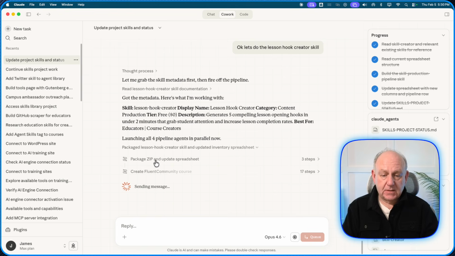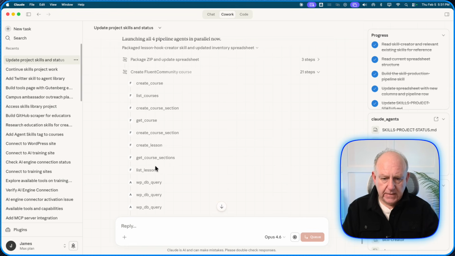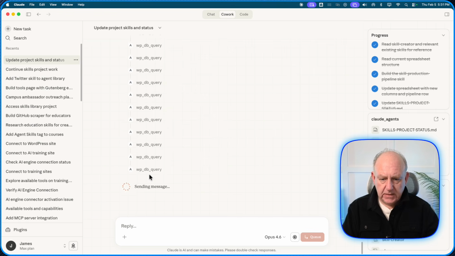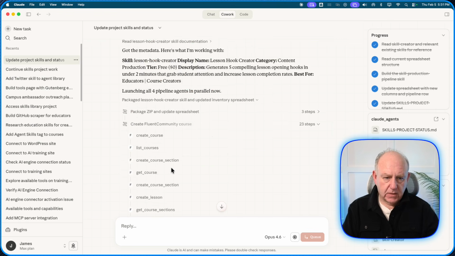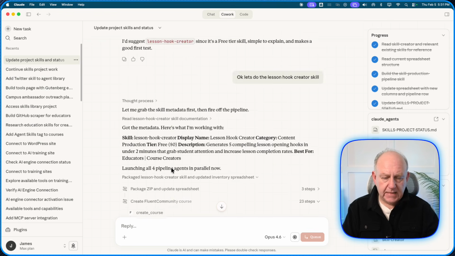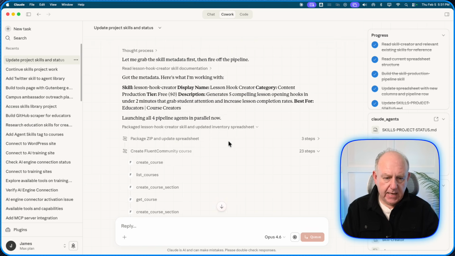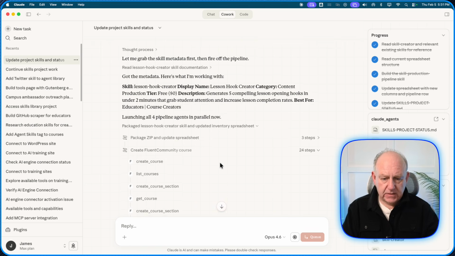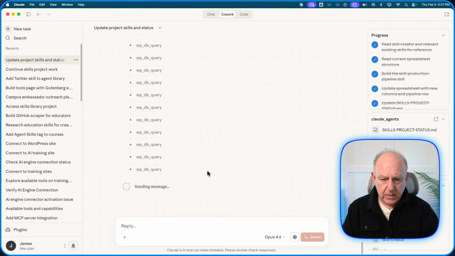But the employee that was creating the zip file, the download, and updating the spreadsheet that runs the page where I have my library, that one's finished. And we'll see it's trying some different ones to see if it can make it work. So let me just wait a second here, see if that comes up. And if it doesn't, I'm just going to pause it for a second, then we'll see what shows up here. Now, this is something that's known to me, so just that you're aware of it.